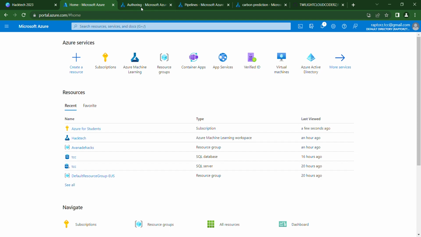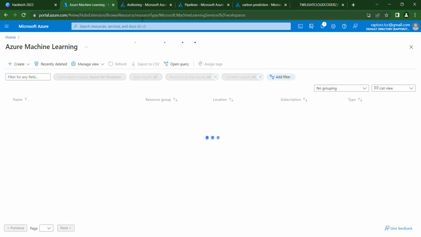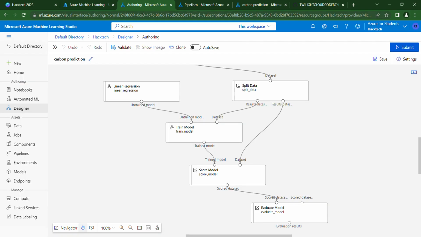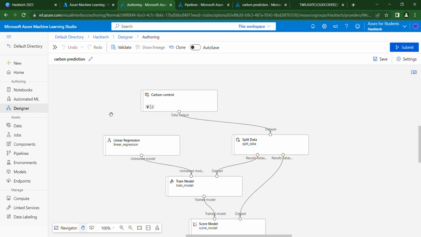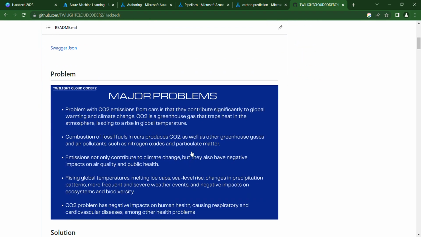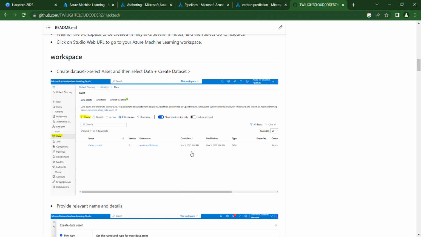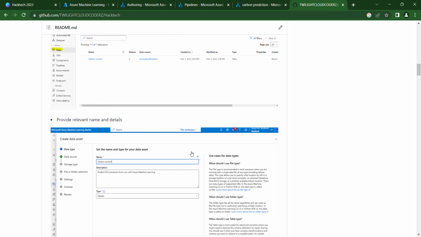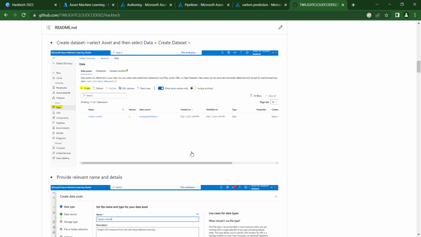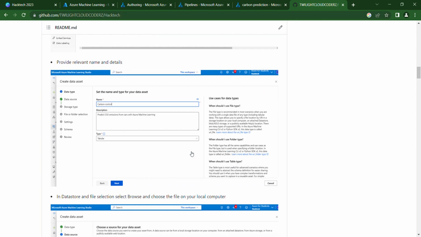This is the Azure dashboard. The requirement for Azure Machine Learning is that we need to have an Azure dashboard with a subscription and the machine learning service. This is the machine learning workspace environment. In the workspace, we have created a designer in which we abstract all the data using a valid dataset which has been captured from the Kaggle website for 2022. Using the dataset, we are going to train and analyze the model.